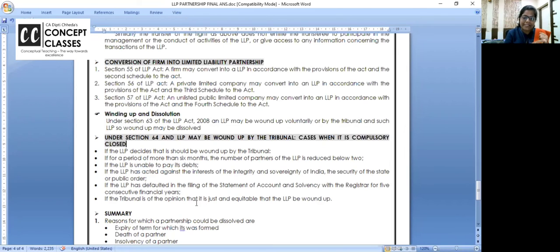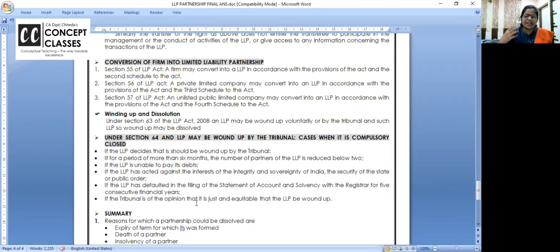Compulsory, when LLP is giving order to the tribunal, when partners are reduced below 2, when it has become insolvent, unable to pay debt, when it's affecting sovereignty of India, when LLP is late or they are not filing the return for 5 years, and when tribunal is of opinion that it is just and equitable.